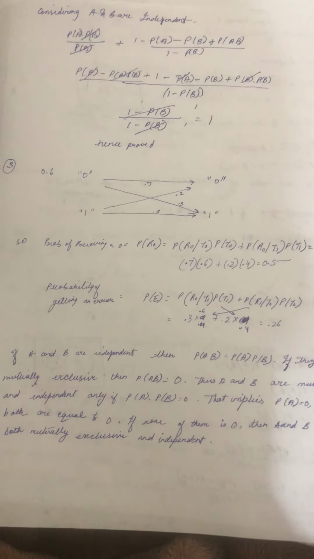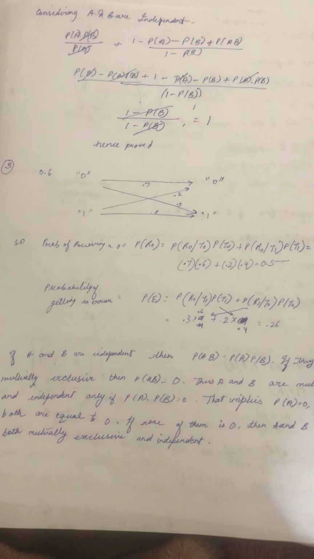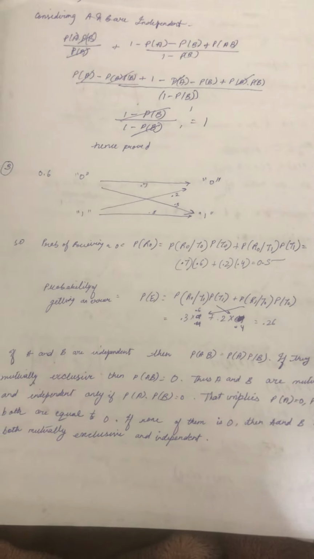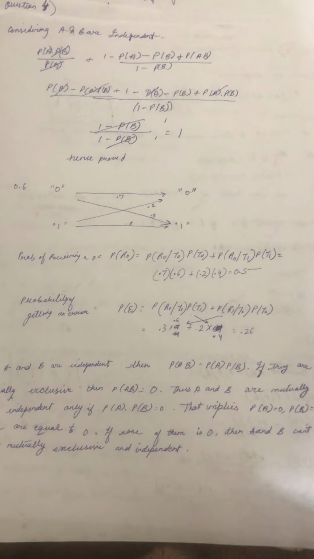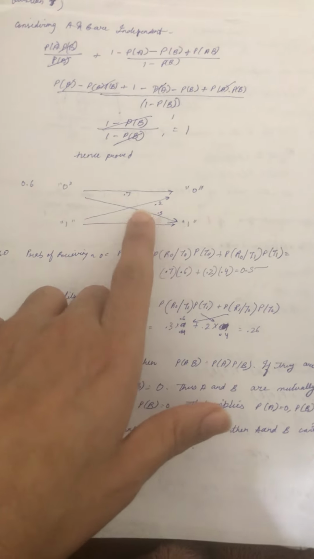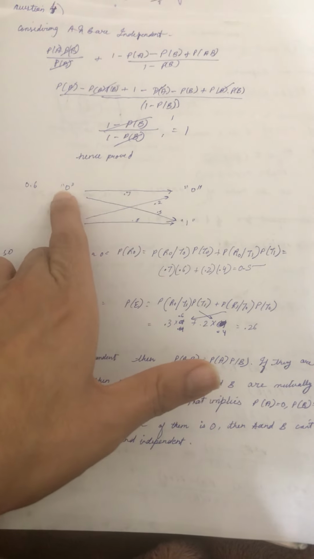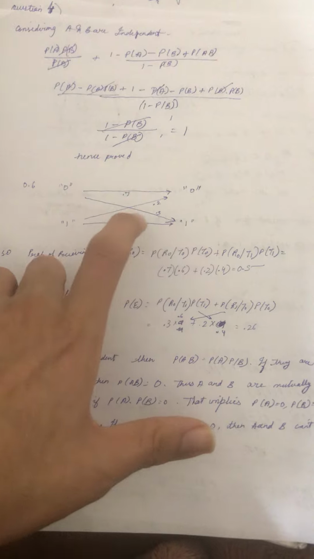The second question states that find the probability of error, that is the probability that 1 is received when 0 is transmitted or 0 is received when 1 is transmitted. So question 2 asks for the probability of error. That means when we transmit 1, what is the probability of getting a 0, and when we transmit 0, what is the probability of getting a 1.